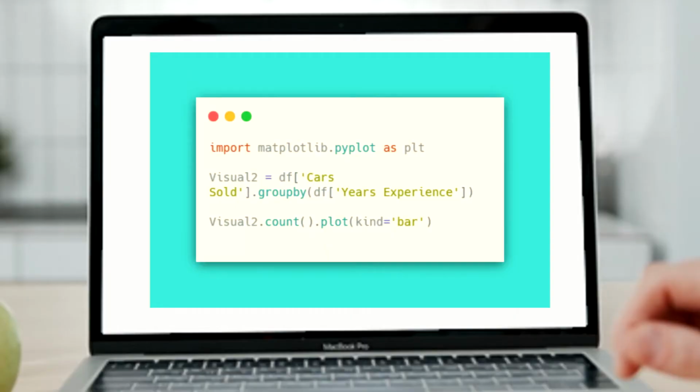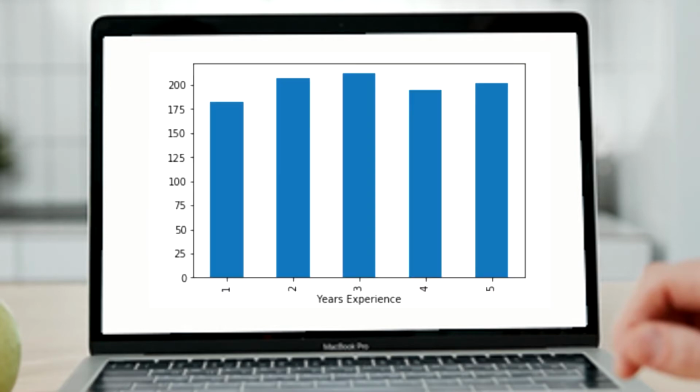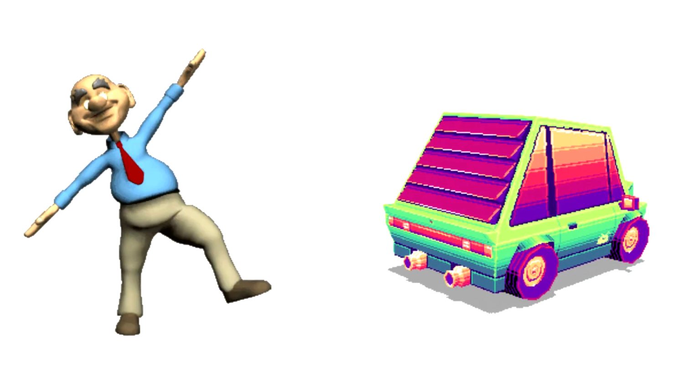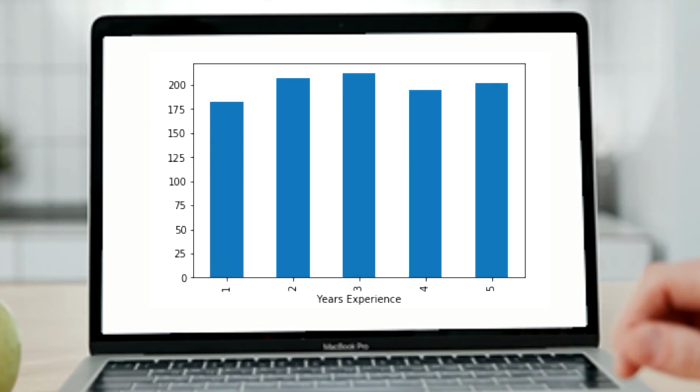The next graph I wanted to make using this code resulted in this visual representation of another bar chart. However, this time I wanted to see the number of cars sold based on the number of years of experience. Because I wanted to look into if you have more experience, does that guarantee that you sell more cars? Based on what we see visually here, we can see that the highest number of cars sold for a specific experience category was 3 years.